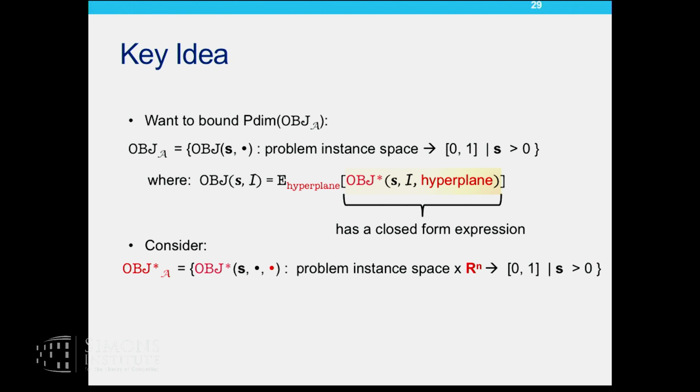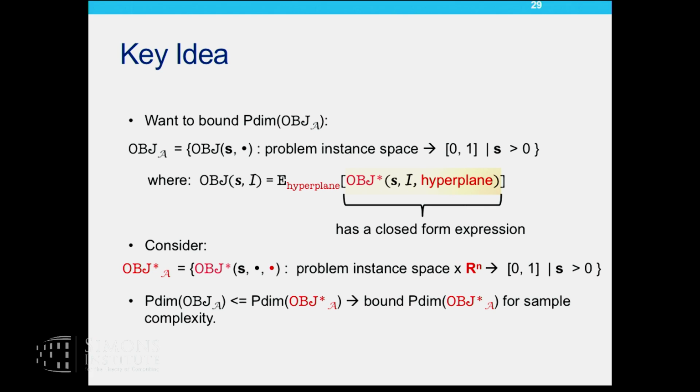So let's consider something similar to obj sub A, which is obj star sub A. So just like obj sub A, I now have obj star functions in this class. So for each value of S, I have an obj star. So the function here maps the problem instance space and the hyperplane space to an expected cost value. So for a fixed value of S, it maps a problem instance and a hyperplane that I've picked to an expected cost value. It's still an expectation because it's an expectation over the random assignments that I do. But the good thing is that this has a closed form expression.